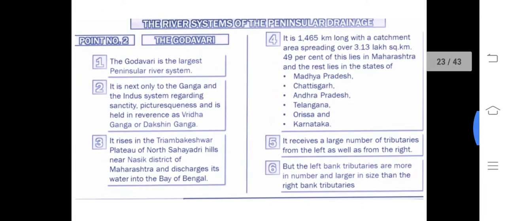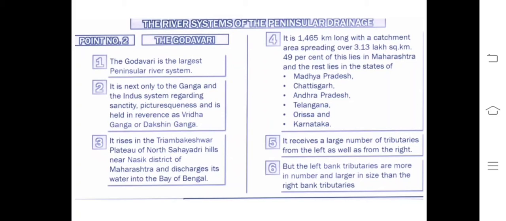Okay. Now we will see the Godavari. Mahanadi is the river that passes through three states and originates from the Raipur district of Chhattisgarh. But its basin is also present in Madhya Pradesh and Chhattisgarh together, which consist of 53% of the drainage basin of Mahanadi, and the rest 47% is in Odisha.